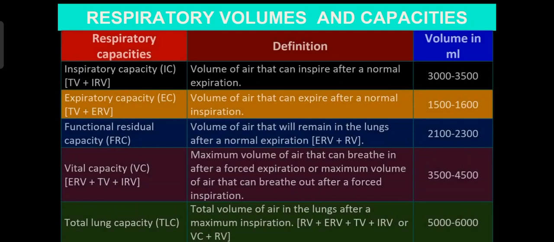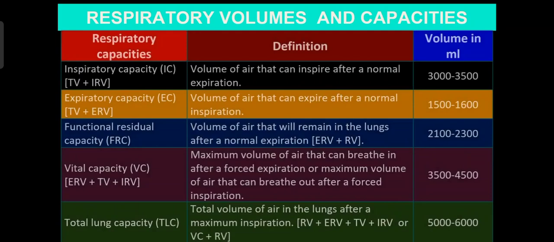And last, that is the vital capacity. Vital capacity, it is the VC. So it is the combination of expiratory reserve volume, tidal volume, and inspiratory reserve volume. It is nothing but maximum volume of air that can be breathed in after a forced expiration, or maximum volume of air that can be breathed out after a forced inspiration. That is called as vital capacity. So it is the combination of ERV, IRV, and TV.